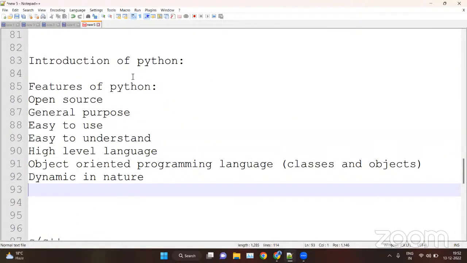Okay, so these are the main features of Python which you can see everywhere: open source, general purpose, easy to use, easy to understand, high level, OOPS concept, dynamic in nature. Basically, Python is also an interpreted language.